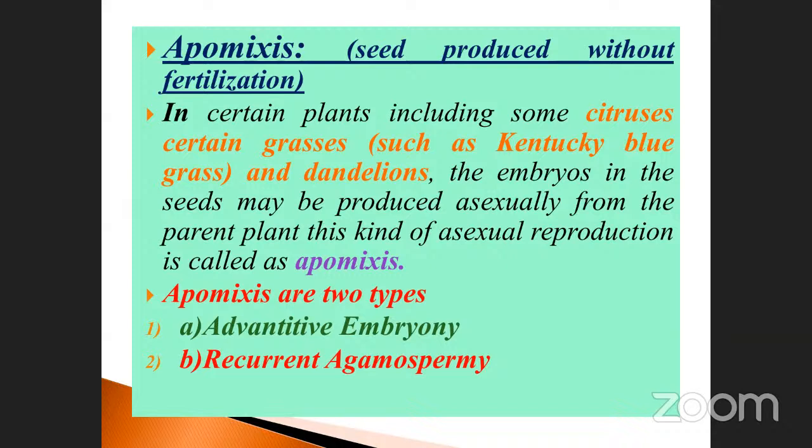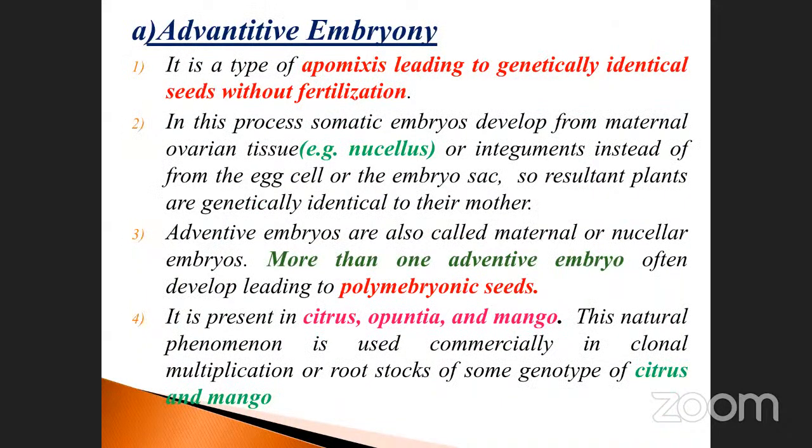The apomixis is also further divided into two types. What are they? Adventive embryony and recurrent apomixis, that is, gametophytic apomixis and adventitive embryony. These are the two types that have been reported. You can see them one by one. So adventitive embryony, what happened here? It is a type of apomixis leading to genetically identical seeds without fertilization.